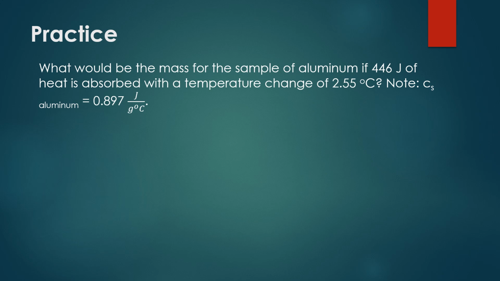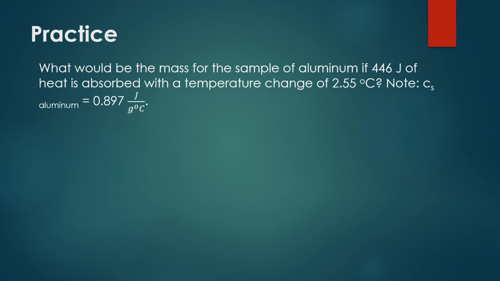Let's do another problem, this time rearranging the equation a little bit. So what would be the mass, so we're calculating M, for a sample of aluminum if 446 joules of heat is absorbed with a temperature change of 2.55 degrees Celsius. They give us the specific heat of aluminum, so we have our C value.